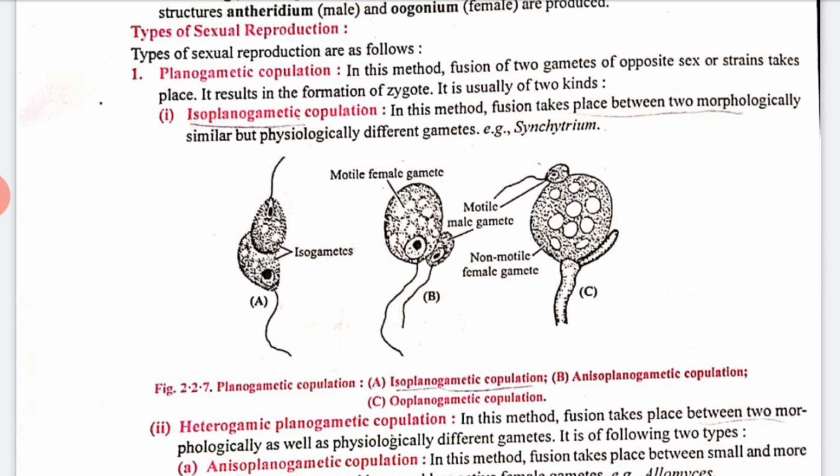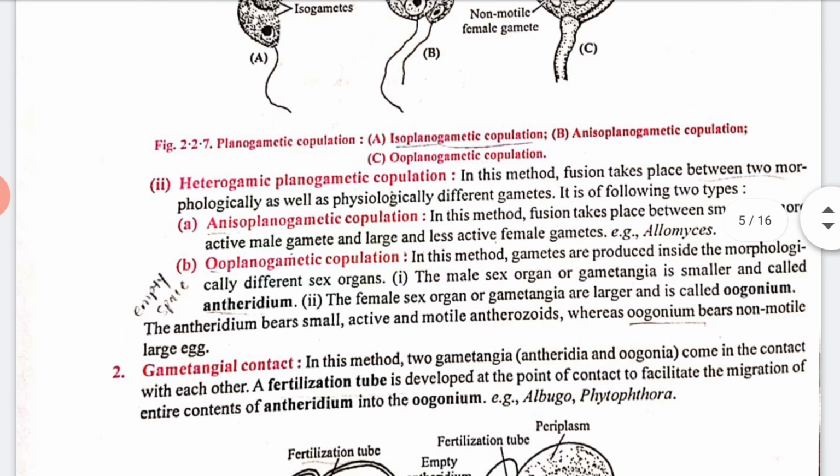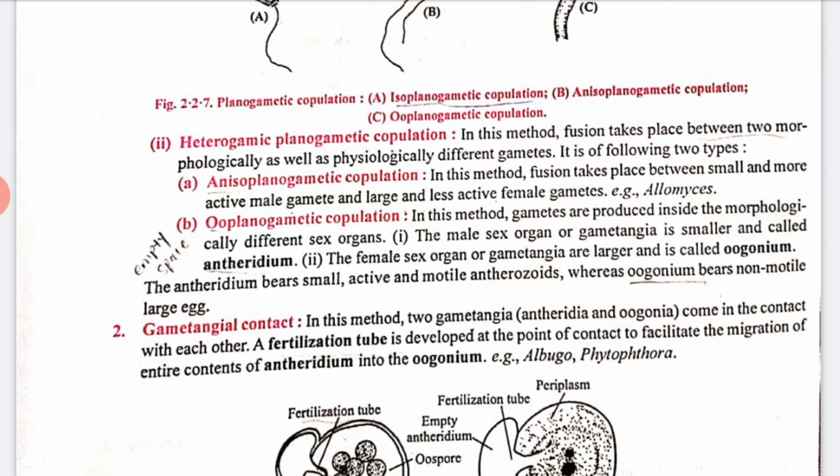Now next we have heterogamic planogametic copulation. In this method, fusion takes place between two morphologically as well as physiologically different gametes.